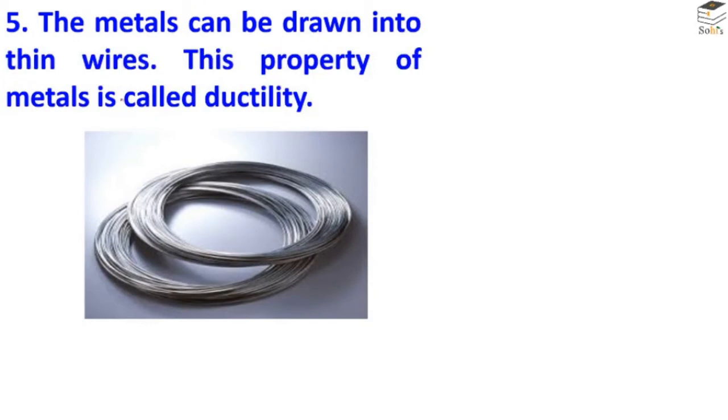Next, metals can be drawn into thin wires. This property of metals is called ductility. You will be surprised to know that gold is the most ductile metal. Just 1 gram of gold can be converted into a 2 kilometer long wire. So gold is the most ductile metal of all the metals.